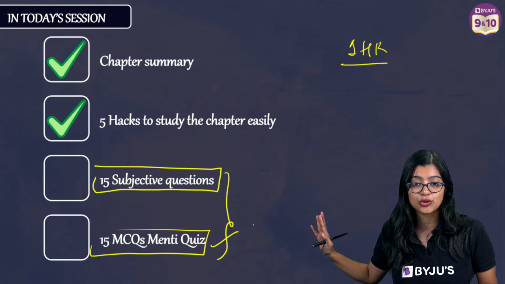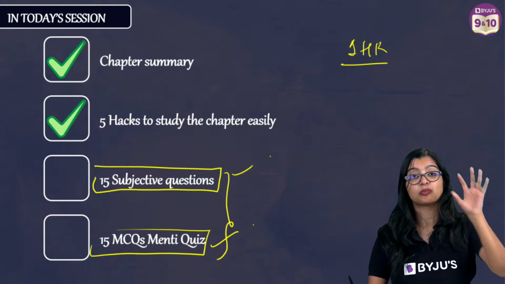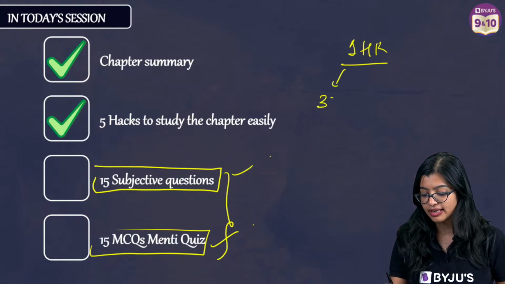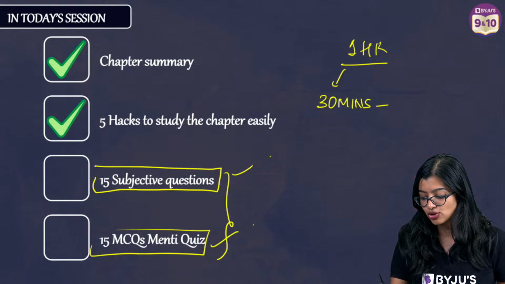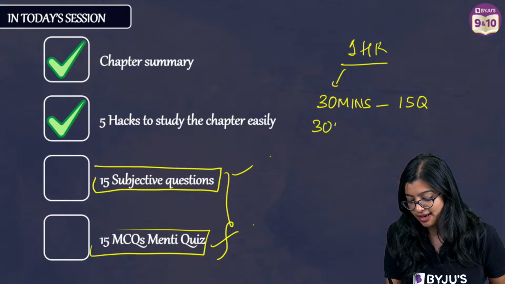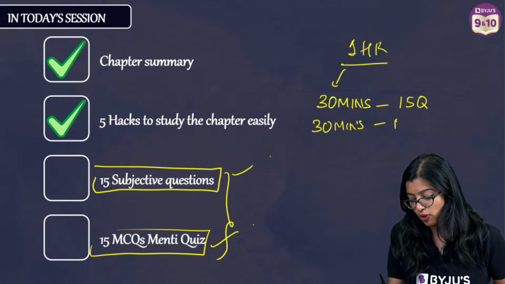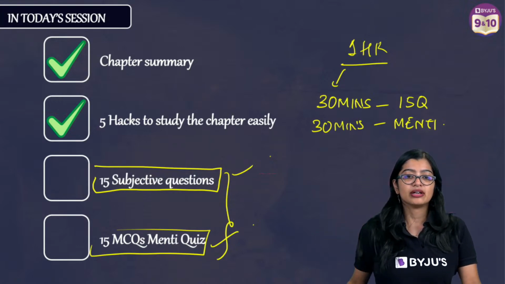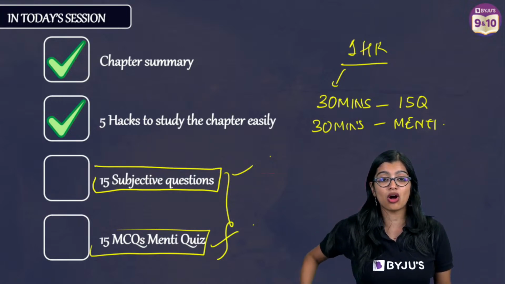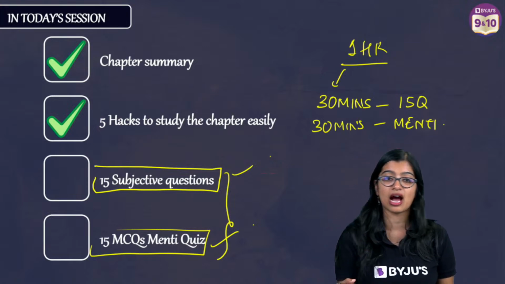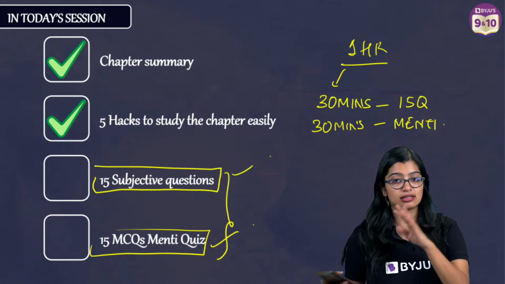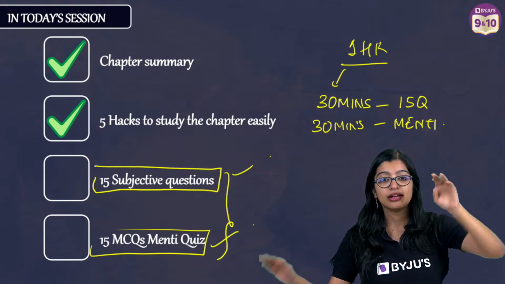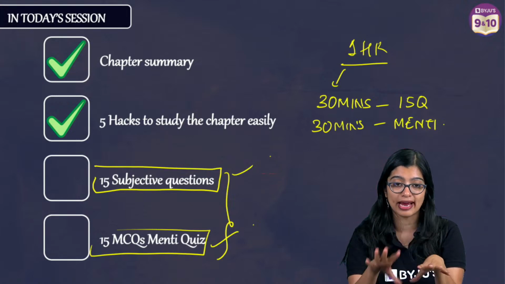Now, what do we need to do? We need to make sure that we spend at least half an hour. In 30 minutes, we will solve at least the next 15 questions. And in the next 30 minutes, we will do our Menti quiz, right? Sounds like a plan to all of you? Are you all able to see me, hear me clearly? Are we good to go? Yes, like I said, this is my plan. Next 1 hour we are going to wind it up.